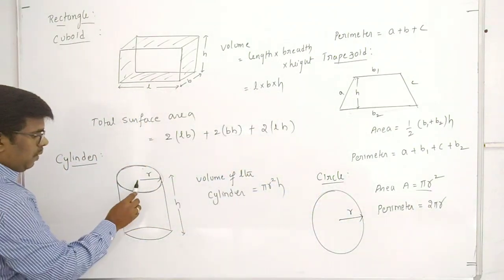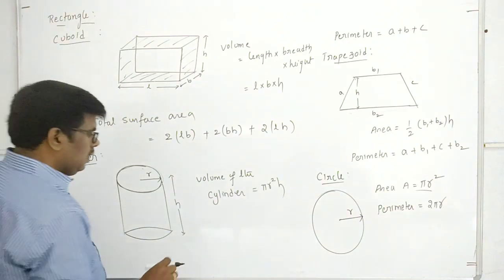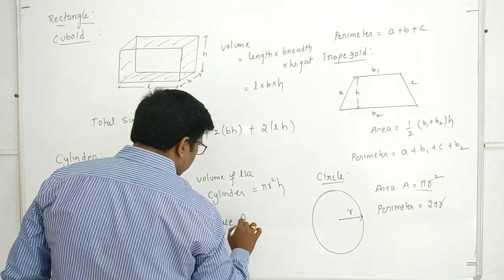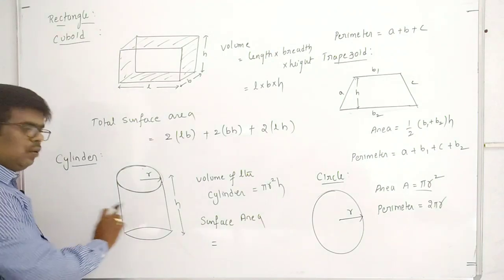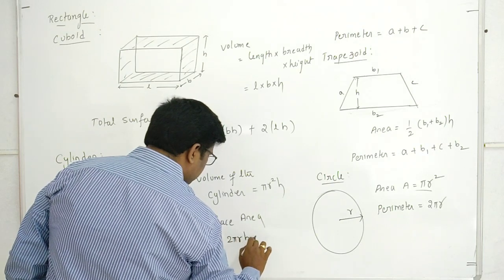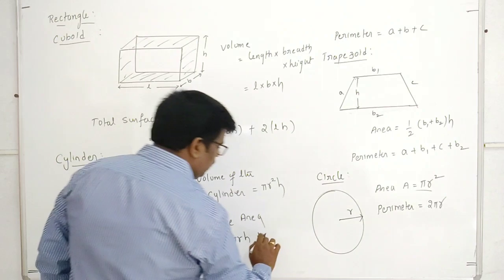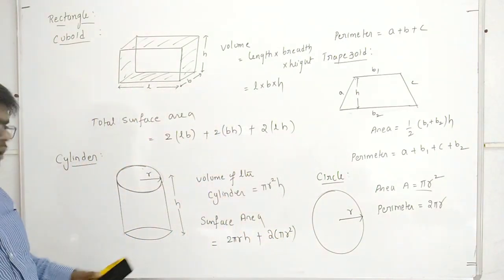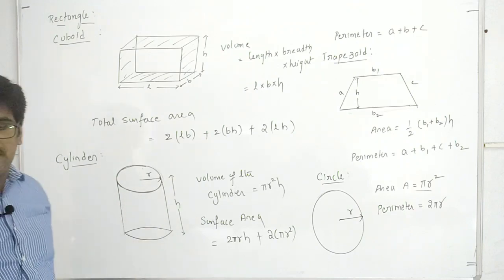Above is 1 pi r square, below 1 pi r square, totally 2 pi r square. Then the total surface area is 2 pi r h plus above and below totally 2 into pi r square. Okay, this is the surface area of this cylinder.